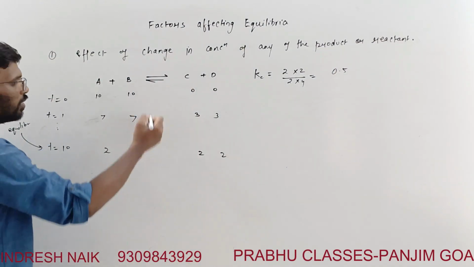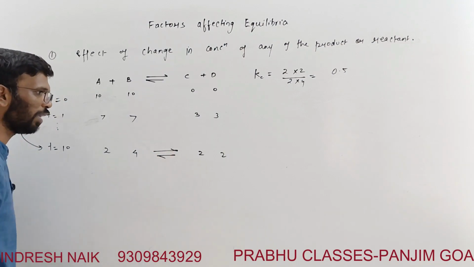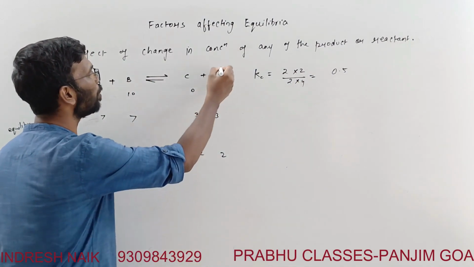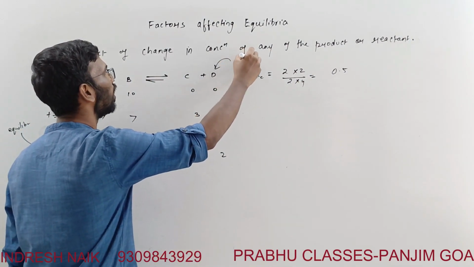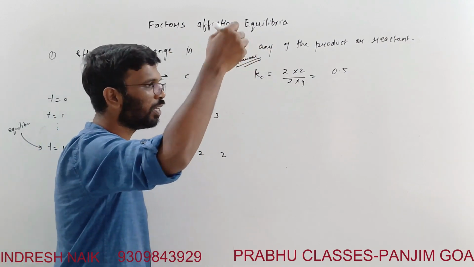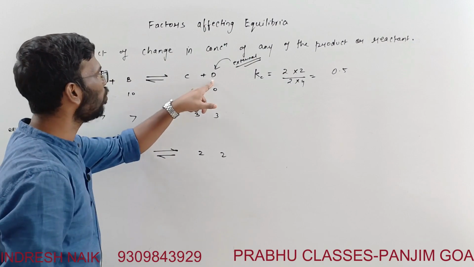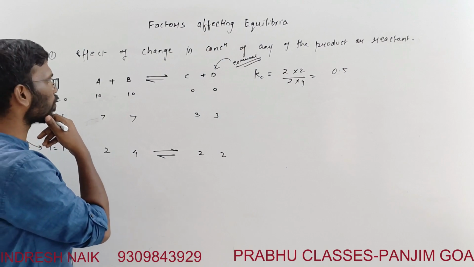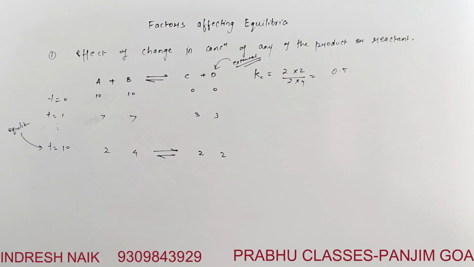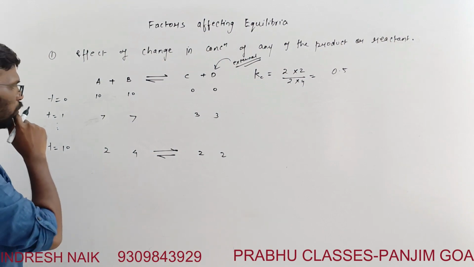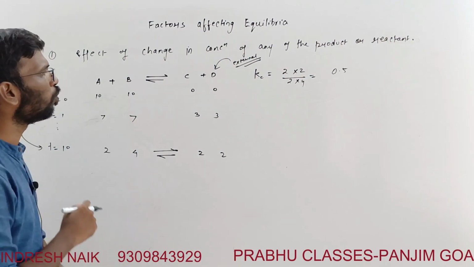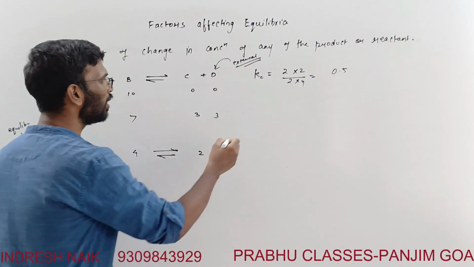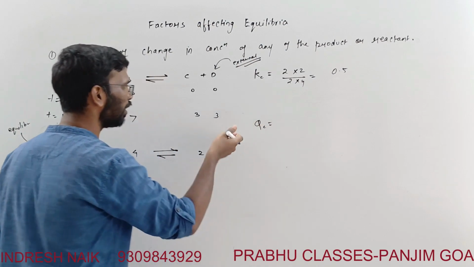Now this system is in equilibrium, right? Means the equilibrium constant is there, Kc I am getting to be 0.5. Now I add some amount of D from an external source. Means I have changed the concentration of D. Let's say I am adding more amount of D, 4 amount. I am adding 4 amount of D. Means my Qc, means the reaction won't be at equilibrium.